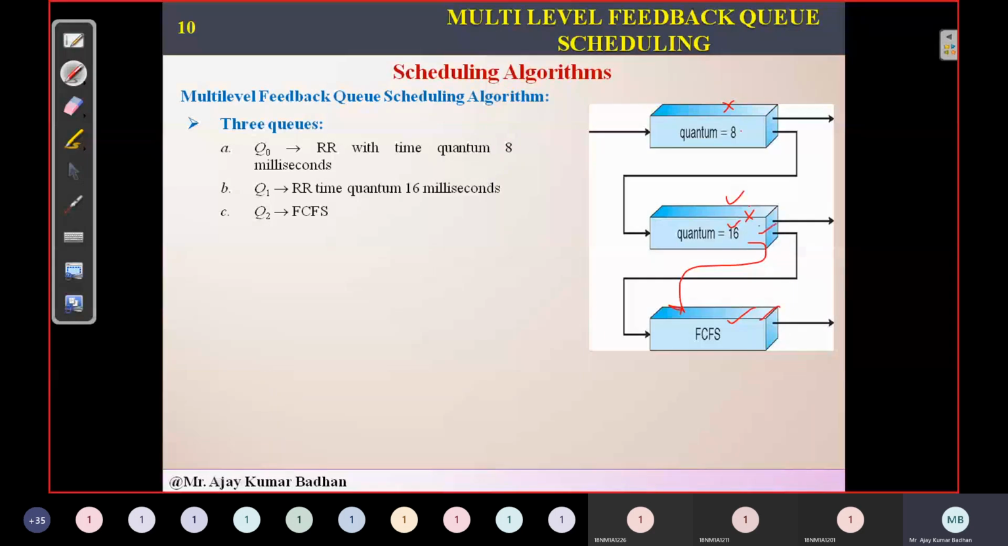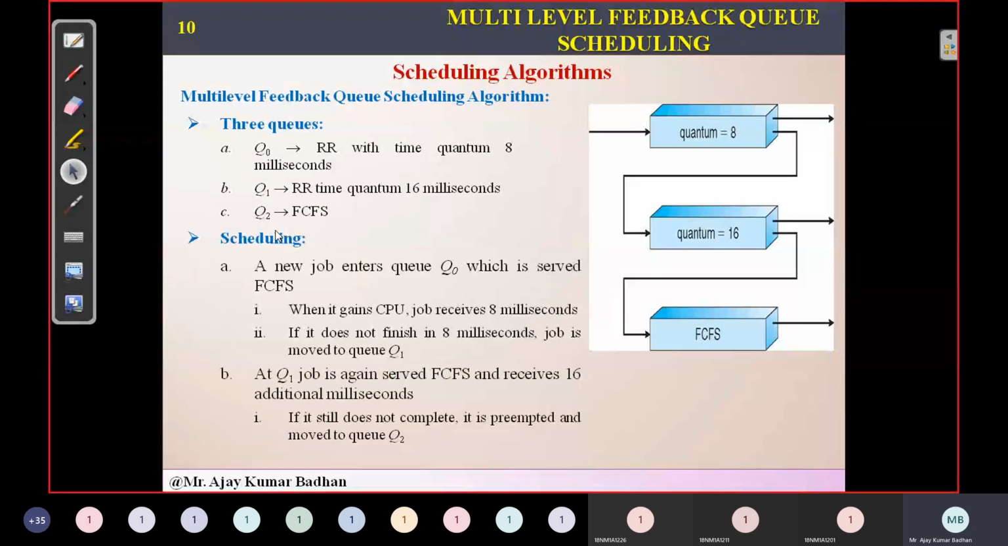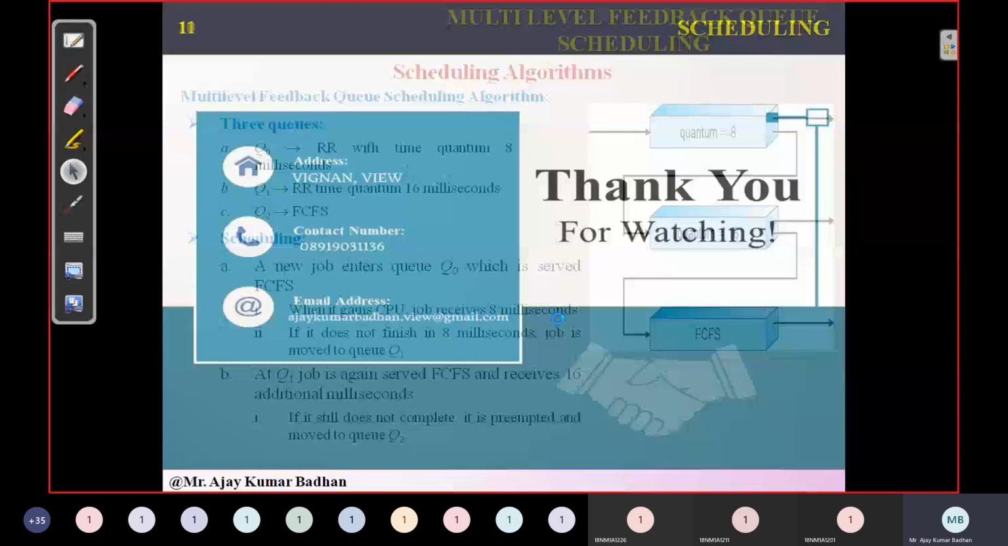If there are some processes here, this cannot execute. If there are some processes here, this cannot execute. So this is all related to the multi-level feedback queue scheduling algorithm. Whatever I've explained is what is represented here.